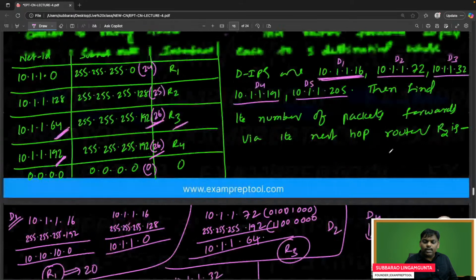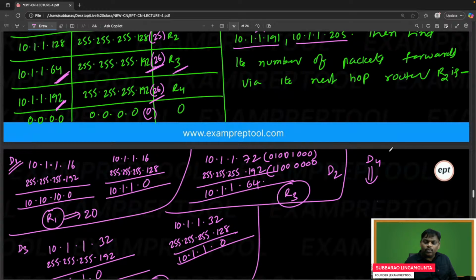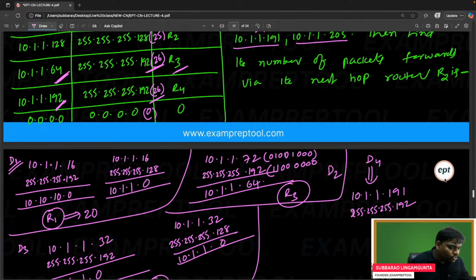If you see the D4, 10.1.191. If you see R4, 255, 255, 255, I think 192. Let me recheck once again. Is it 192 or 191?